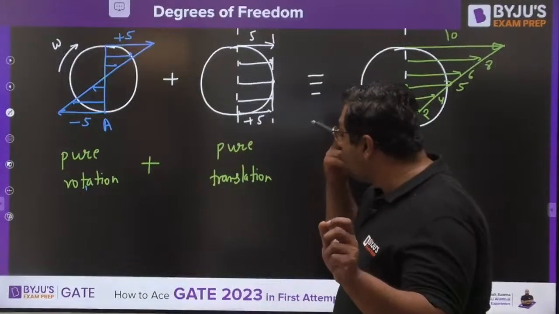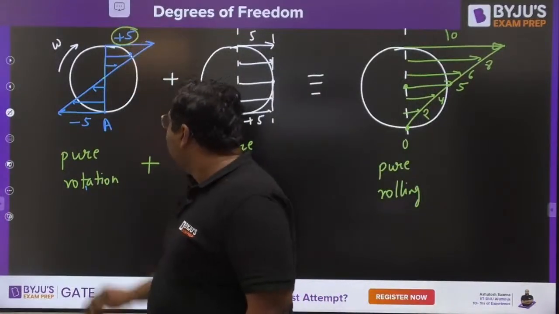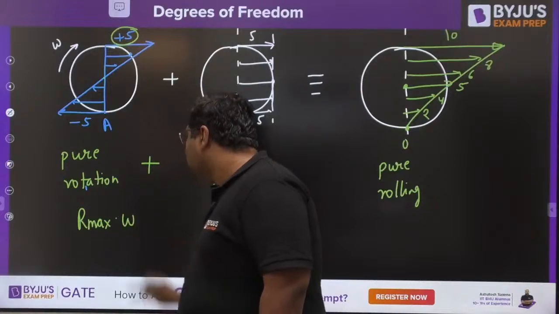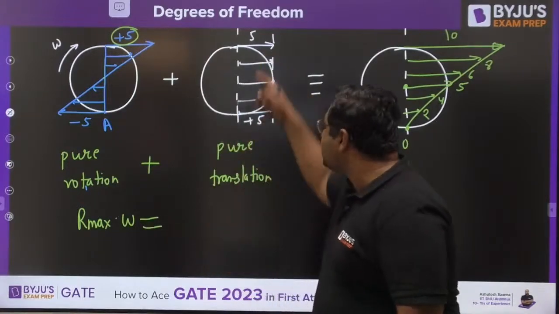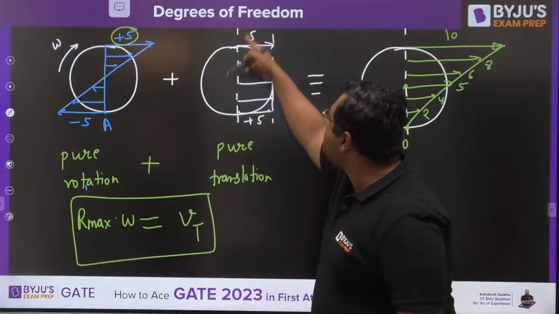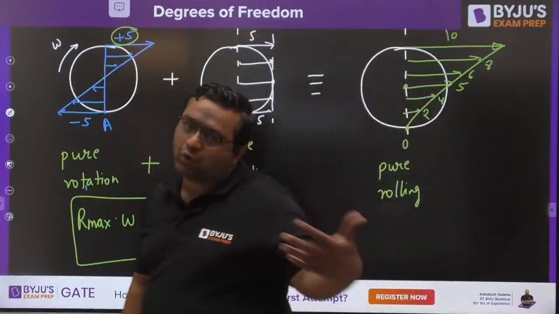But my dear, these two motions are very much interconnected, because this 5, which is nothing but R maximum into omega, that is equals to this translational velocity. Because if you would try to give this velocity other than the 5 value, it will not be becoming the pure rolling motion.